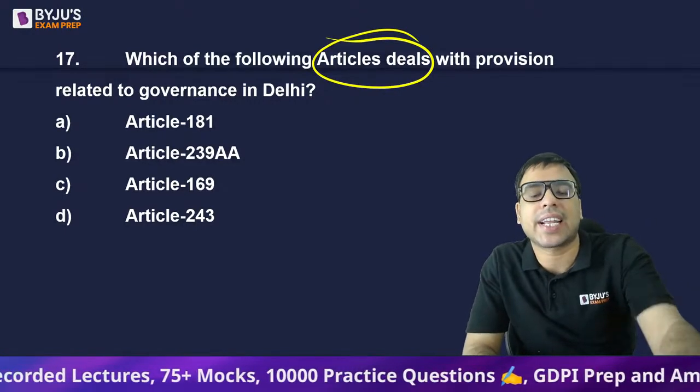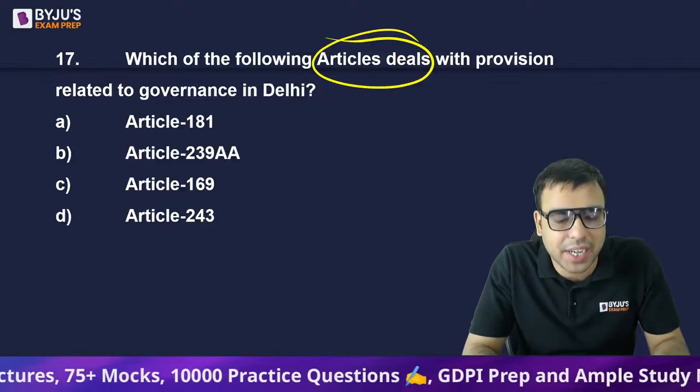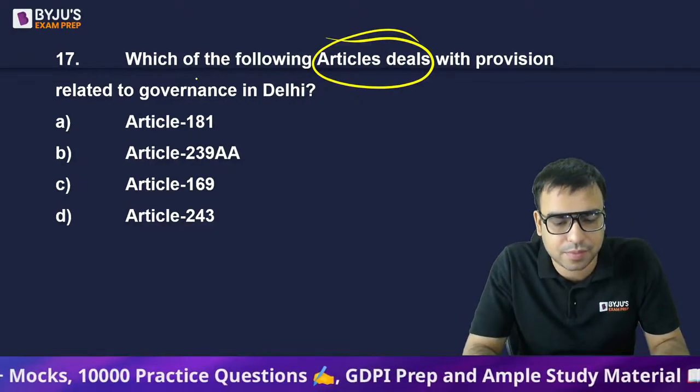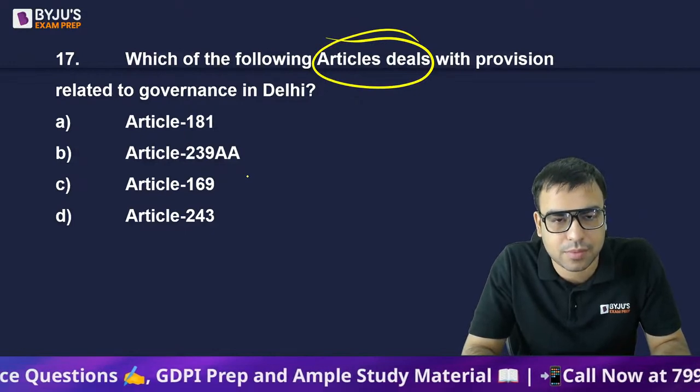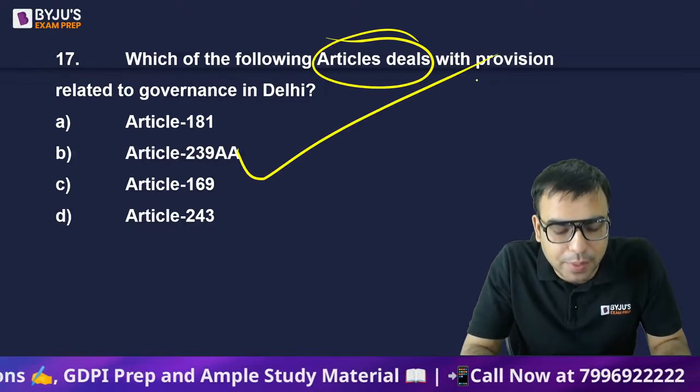Which of the following articles deals with the provision related to governance in Delhi? What is the right answer? 239 AA. So B is the right answer.